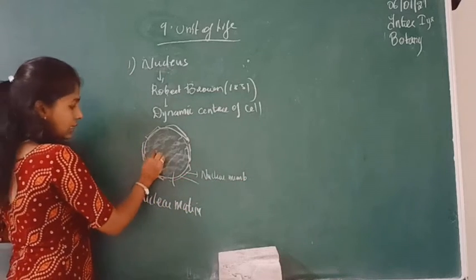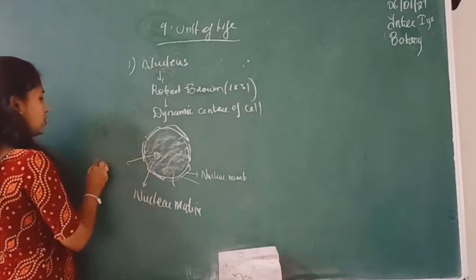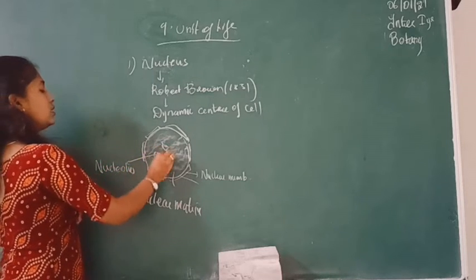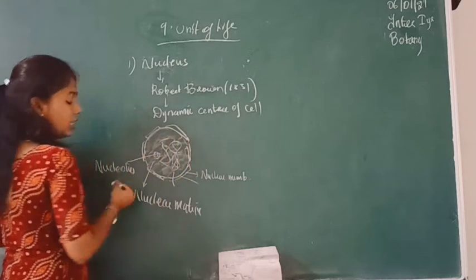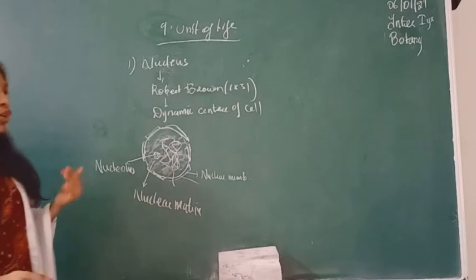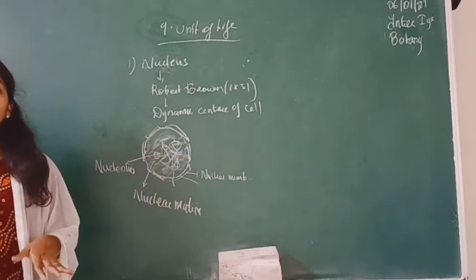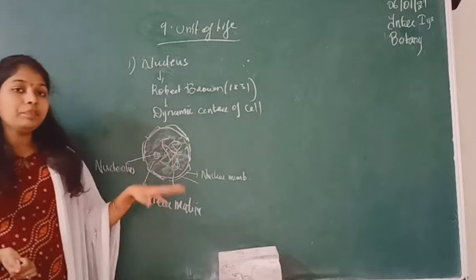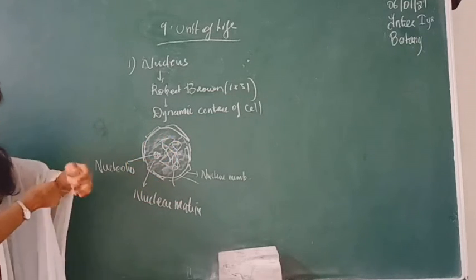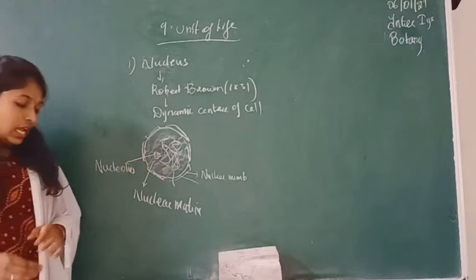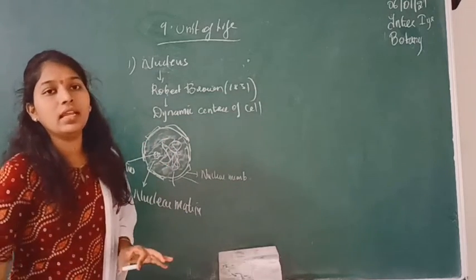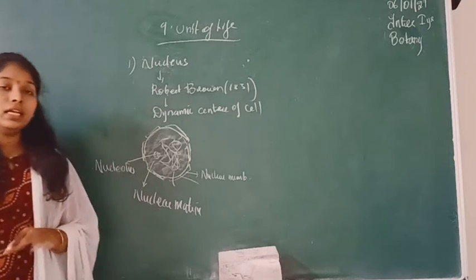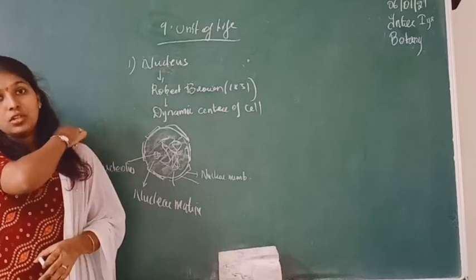Inside there is a small light structure. This structure is called the nucleolus, and this is the genetic material. It can be DNA or it can be RNA. Chromosomes, chromatin matter, chromonemata, telomeres, ఇవన్నీ కూడా ఇక్కడనే ఉంటాయి. So this is all about the nucleus, and at the interphase stage, interphase ante enti, the stage of the cell when it is non-dividing, that stage is called interphase. And the nucleus, at the stage of interphase, shows 4 parts.